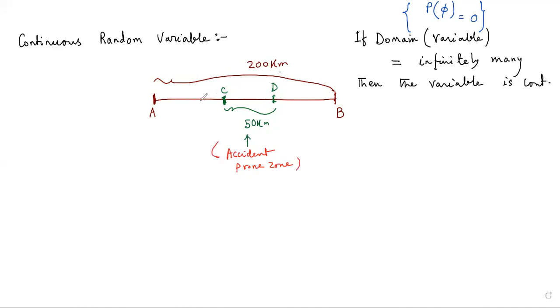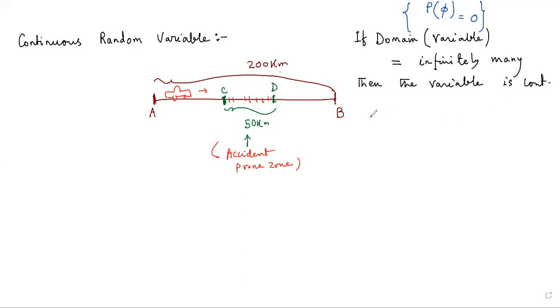Now, any car moving towards B from the point A has some sort of probability of meeting with an accident in this particular accident prone zone.